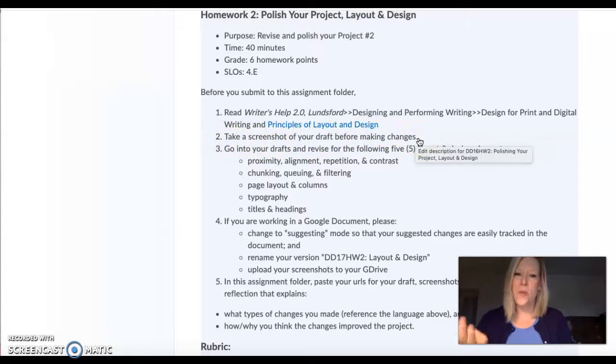This way you can show the before and the after, because otherwise, if you're using a program that continually updates, you'll lose that original draft. So that's one way to get a solid copy of the draft before and after.